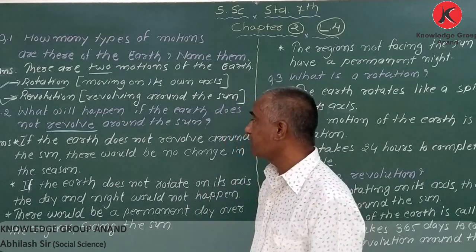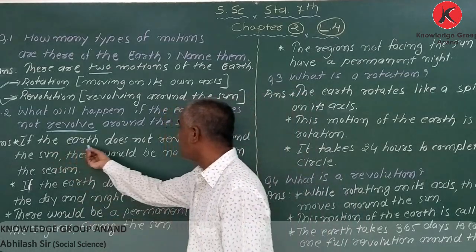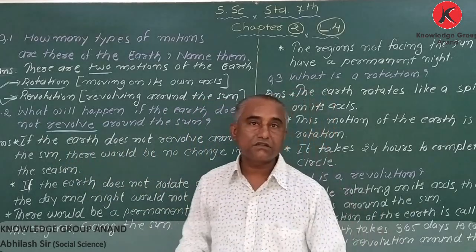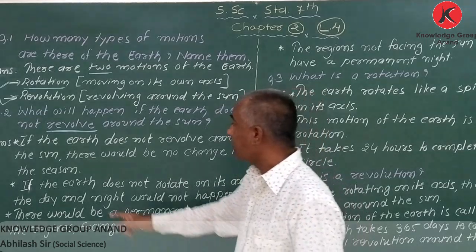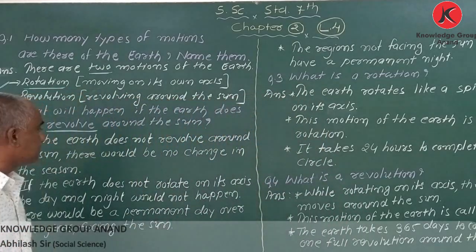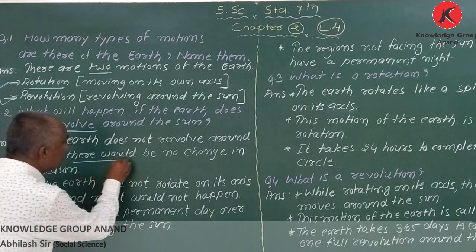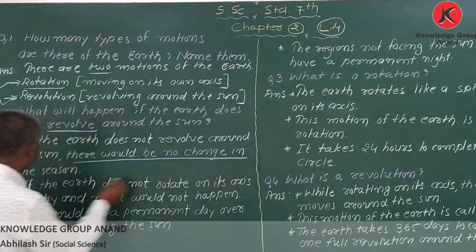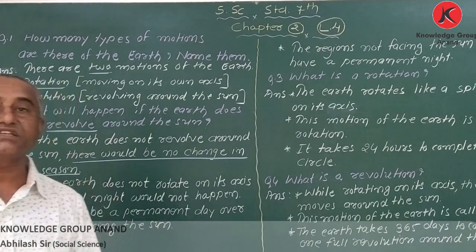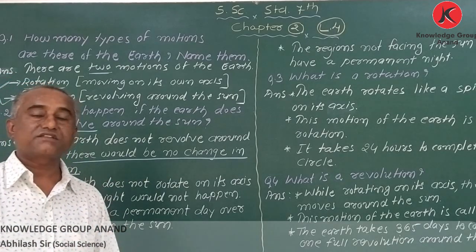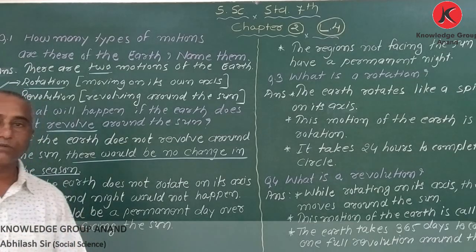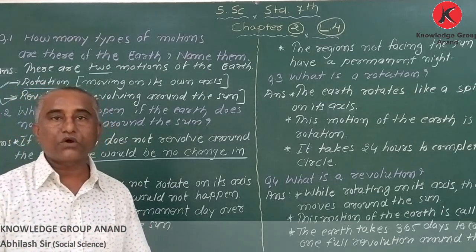Okay, answer I have written here. If the earth does not revolve around the sun, there would be no change in the season. It means we'll experience only and only one season, either summer or maybe winter, whatever.